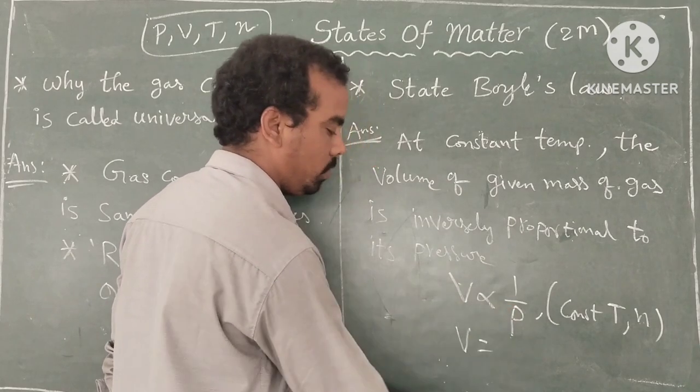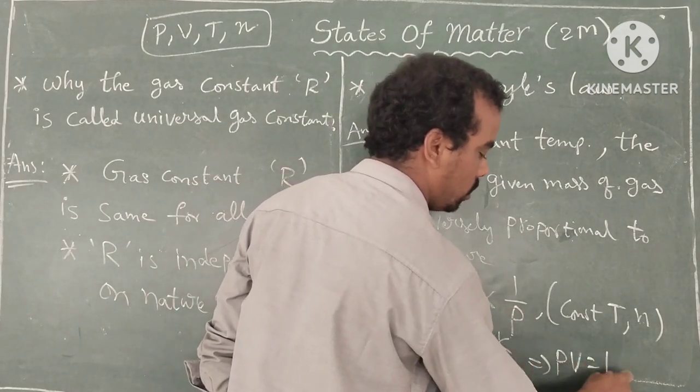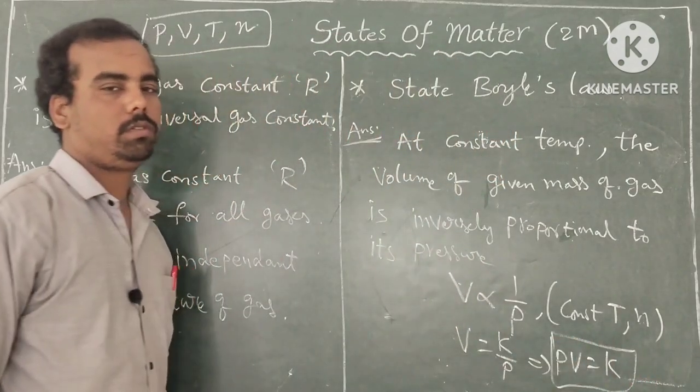So V is proportional to, remove proportionality, K by P, constant by P. That implies P into V, PV is equal to constant. So very easy, 2 marks. Okay.